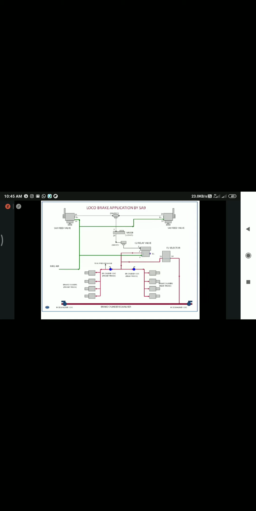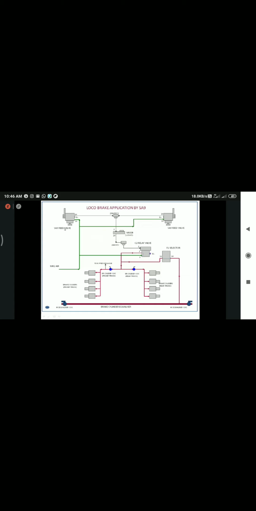That is apply and release. That's all. Release means your brake will be in released condition, that means zero pressure. Apply means fully applied. How much? 3 or 3.5 kg per centimeter squared pressure we are giving to the brake cylinders to apply the loco brake. If you place the handle in between apply and release, according to the handle position, if it is in the center, half of the brake cylinder pressure will go to the brake cylinders. How it is doing that is the matter.